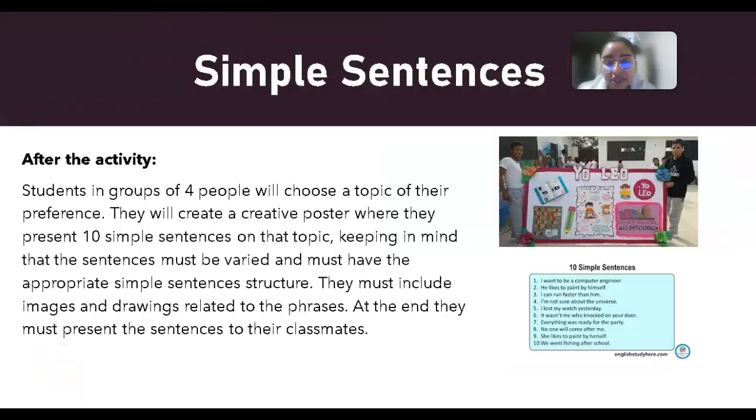After the activity, in groups of 4 people, they will choose a preferred topic where they will create a creative poster with 10 simple sentences on that topic. They should show its structure and the variety of phrases, and images or drawings must be included, and students must present them to their classmates.